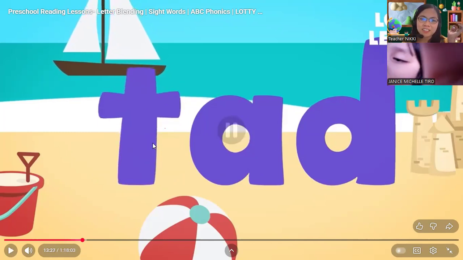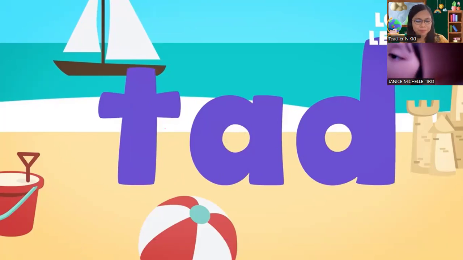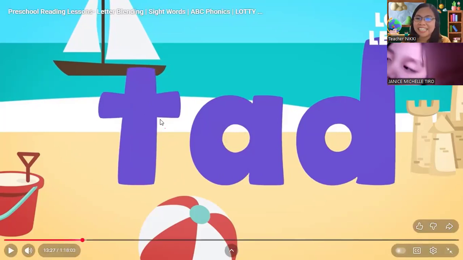Next, let's change the letter S into T. What is the sound again of letter T, Adara? The sound of letter T. T, t, t. Let's add, add, add, tad. Okay? It's your turn, Adara.